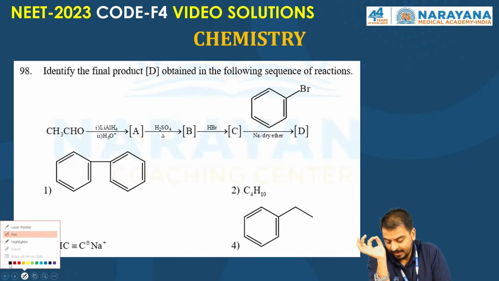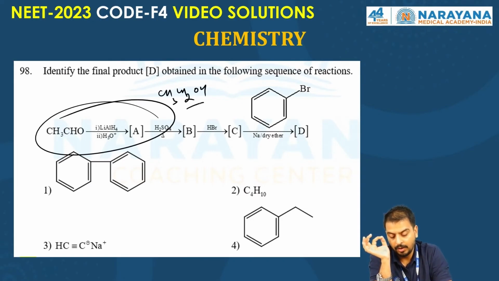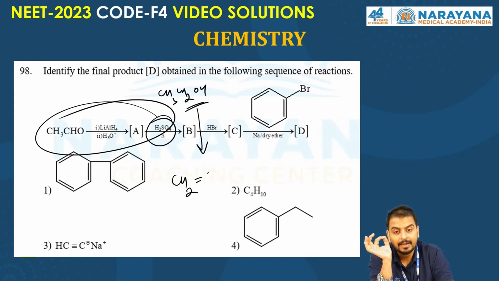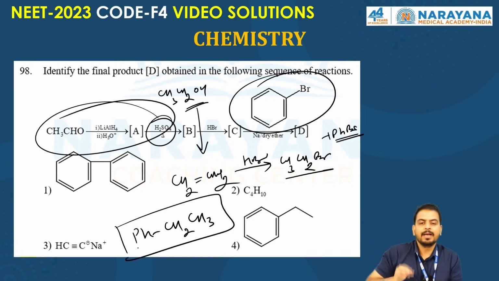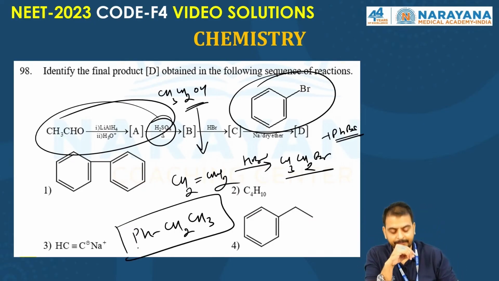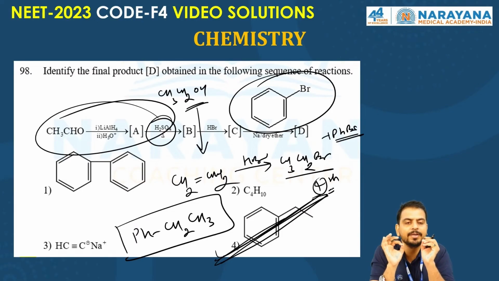Now, aldehyde. Aldehyde reacts with LiAlH4, so it undergoes reduction and forms alcohol. Alcohol reacts with H2SO4, undergoes dehydration, forms ethylene. Ethylene reacts with HBr, Markovnikov addition, and forms CH3CH2Br. CH3CH2Br reacts with PhBr, Wurtz-Fittig reaction. It forms PhCH2CH3, which means ethyl benzene. What is the right answer? Ethyl benzene. Obviously option 4, the fourth is the right answer. I hope it's clear to all my dear students.